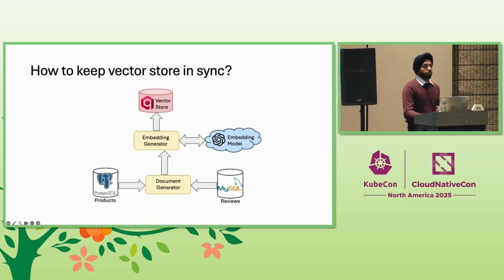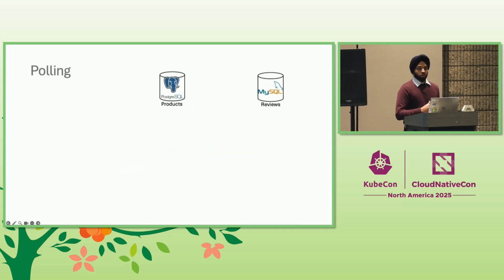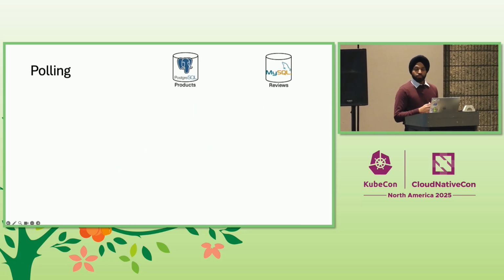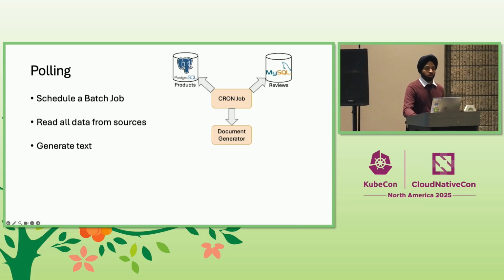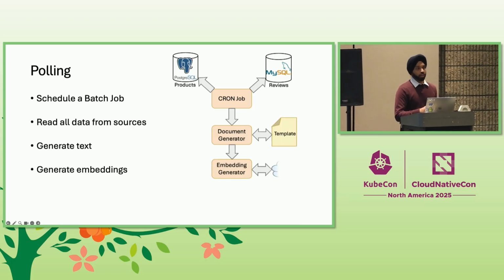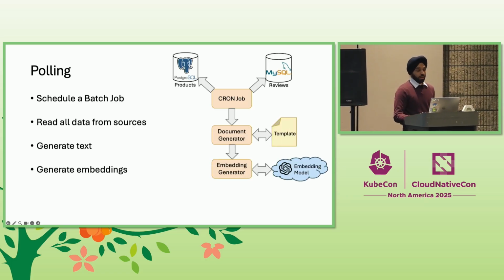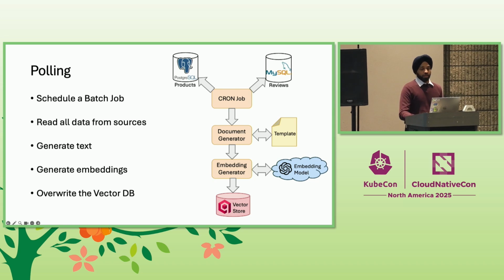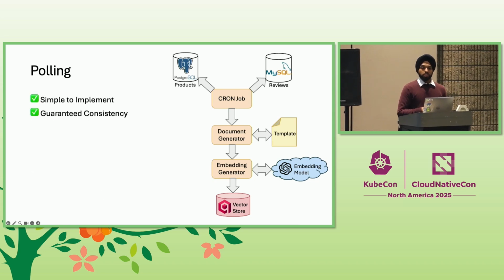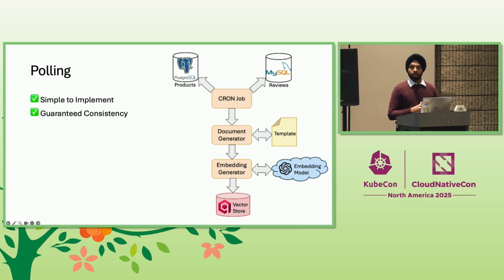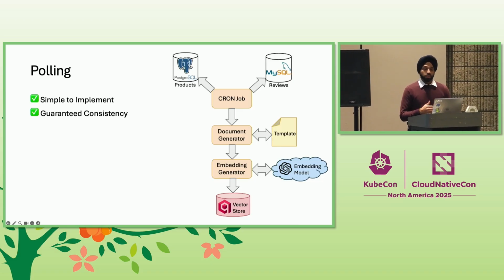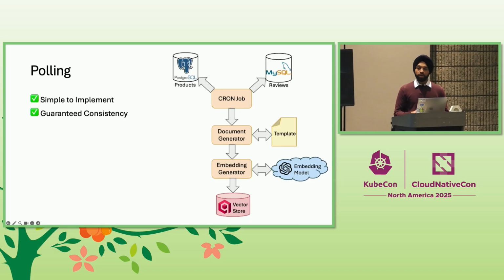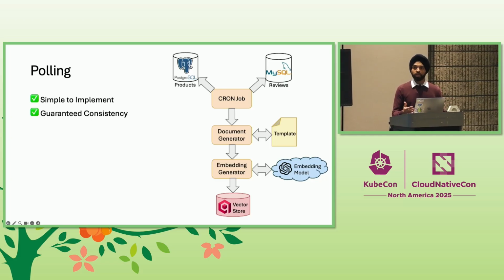So how do we make this system real-time? Well, one option is polling. We could set up a simple batch job that reads all the data from Postgres and MySQL, generates text documents using a template, uses the embedding model to generate vectors, and then completely overwrites the vector database. Now, this is simple, and we are guaranteed that the results will always be consistent, but the drawbacks are not trivial. Our results will be stale by the length of the polling interval, and it is quite expensive to compute embeddings for all of the data, most of which probably has not changed.